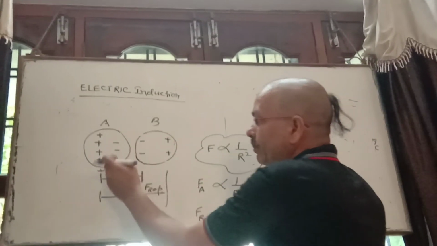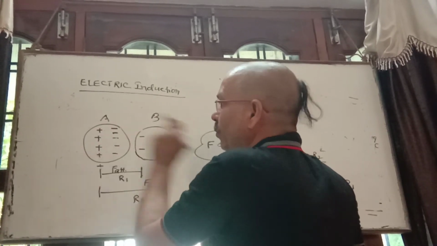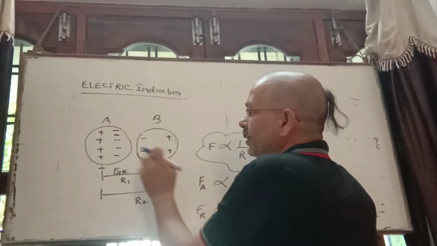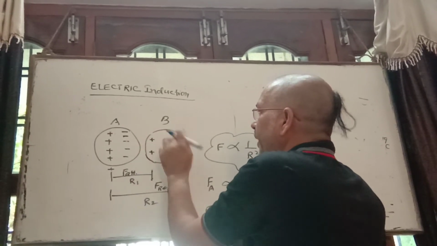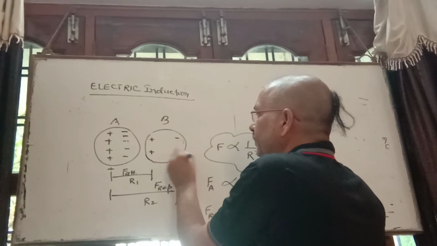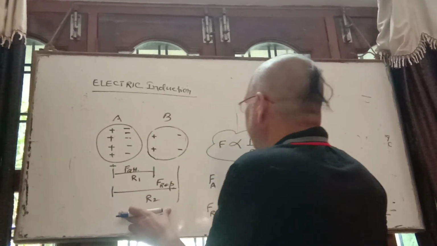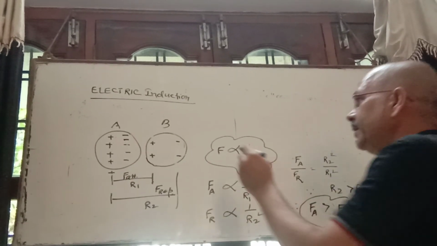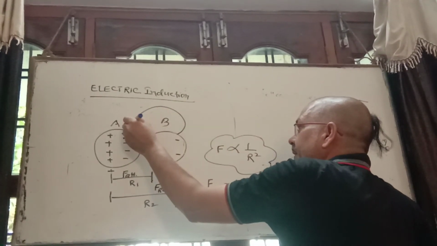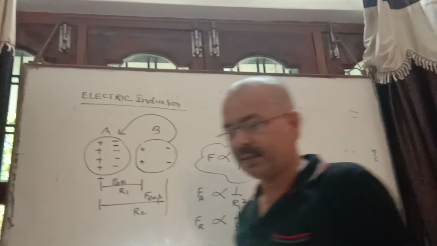Suppose this body is negatively charged, means negative charge is more: 5 electrons, 4 protons. So it is negatively charged. In this case what happens? Its positive charge comes closer and negative charge moves forward. Again here is the force of attraction and here the force of repulsion. The relation will remain the same. So this is the reason that an uncharged body is always attracted by a charged body. This is due to electric induction.